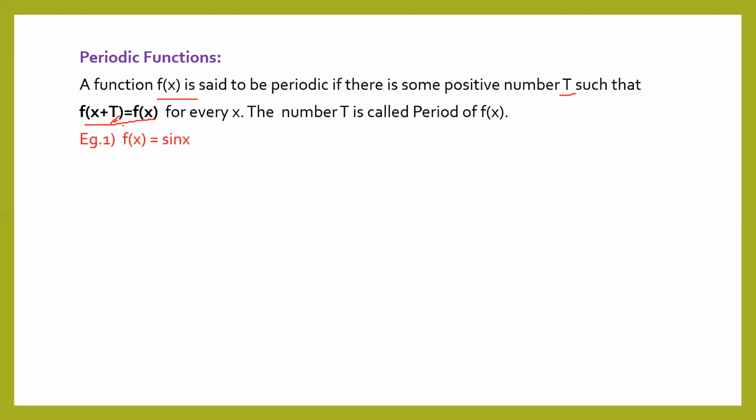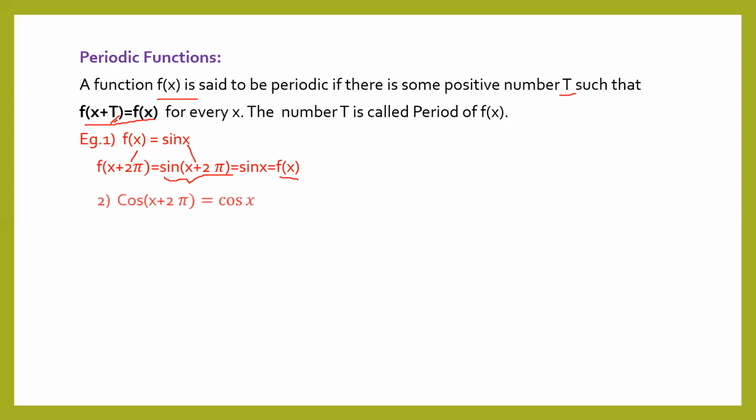For example, take sin x. When we write f of x plus 2 pi, meaning in place of x we write x plus 2 pi, we know that the value of sin of x plus 2 pi is sin x. So we have the original function f of x back. It means the function repeats its value after the interval of 2 pi. So sin x is a periodic function.